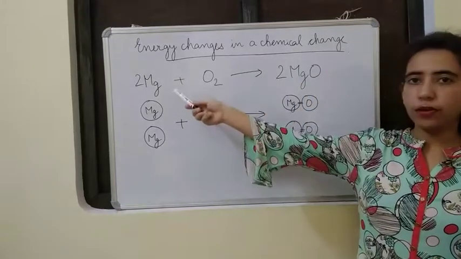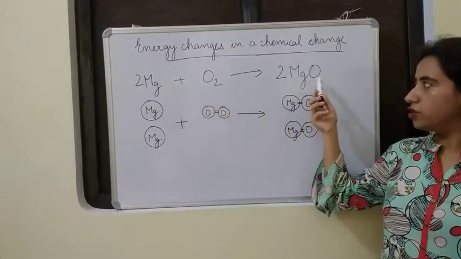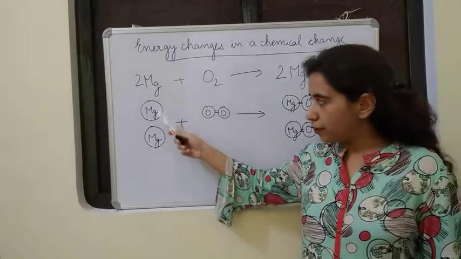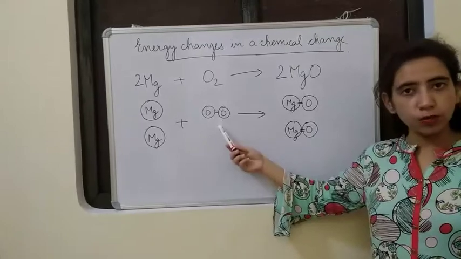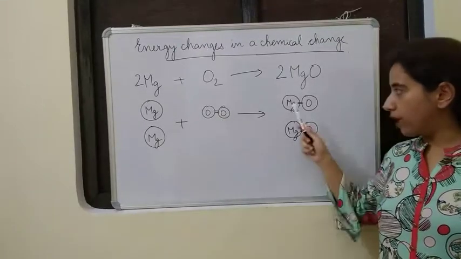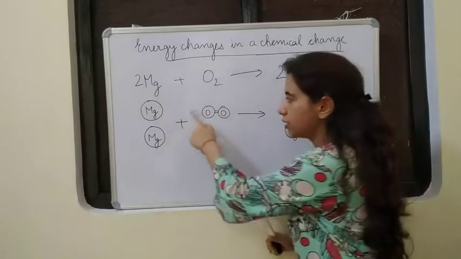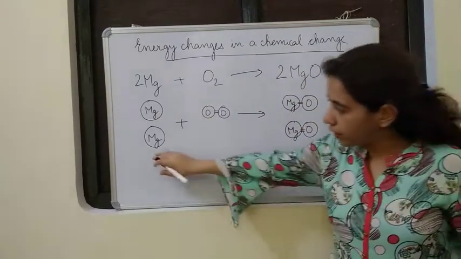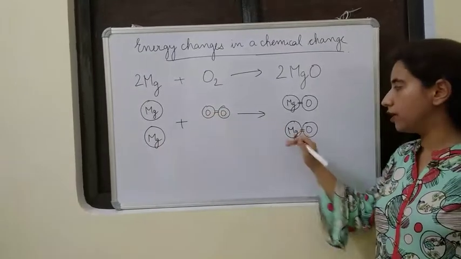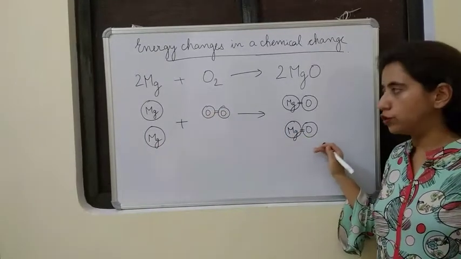When magnesium reacts with oxygen, it forms magnesium oxide. Here I have shown it symbolically: 2 Mg atoms, then one oxygen molecule. They react to give MgO. From here one Mg comes and one O comes and it forms one molecule of MgO. From here one Mg comes and one O comes and it forms one more molecule of MgO.